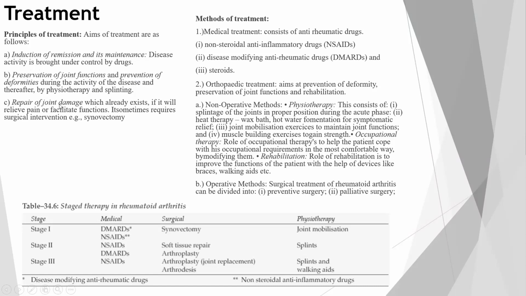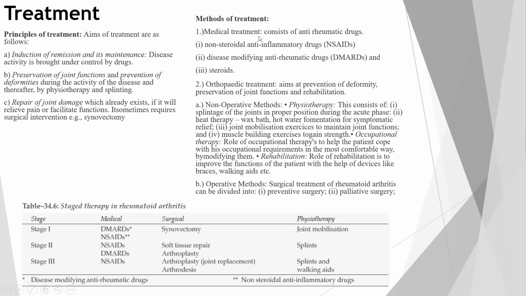Third is repair of joint damage. Whatever joint damage has occurred, we'll try to repair it, which already exists, to relieve pain or facilitate function. It sometimes requires surgical intervention, for example synovectomy, removal of synovium. So what will be the methods of the treatment to achieve these principles?